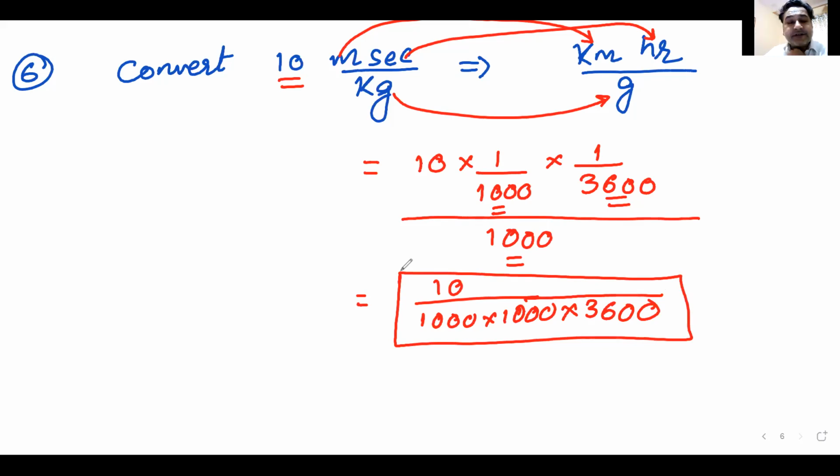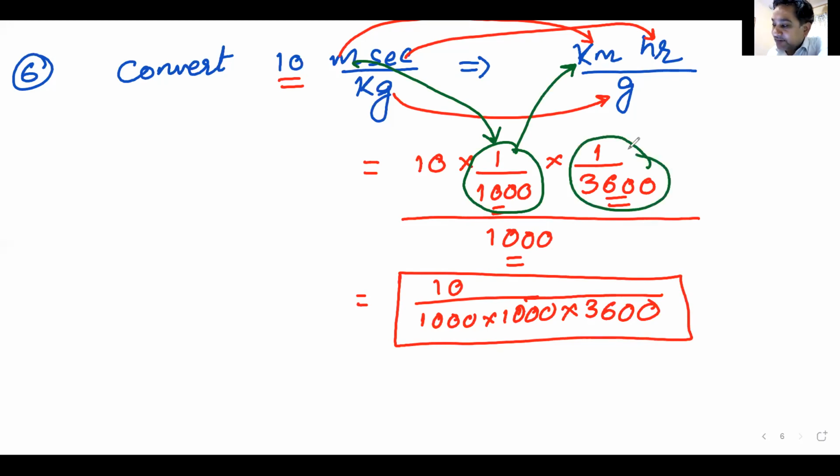Are you getting how I did it? Everyone got how I did it? This 1 by 1000 is meter getting converted into kilometer. This 1 by 3600 is seconds getting converted into hours.